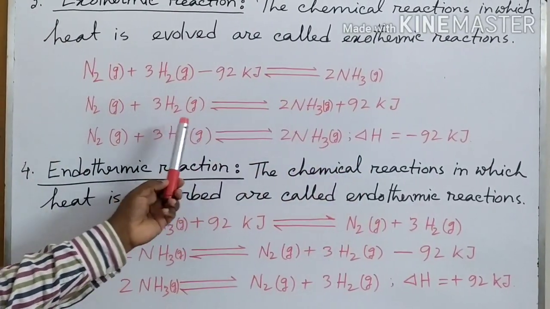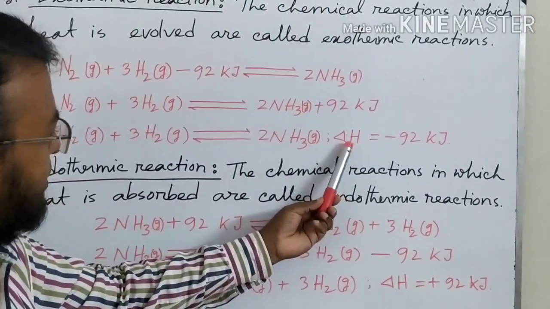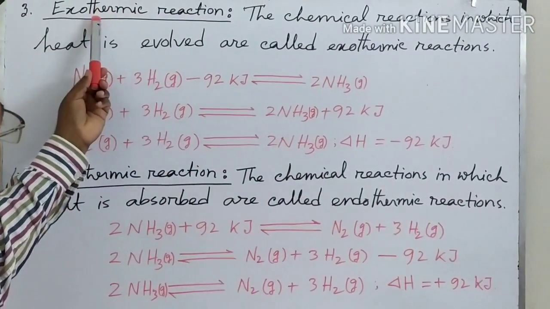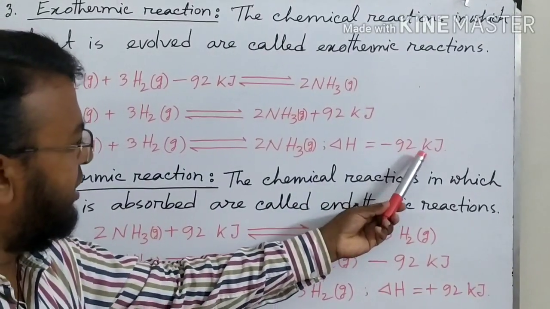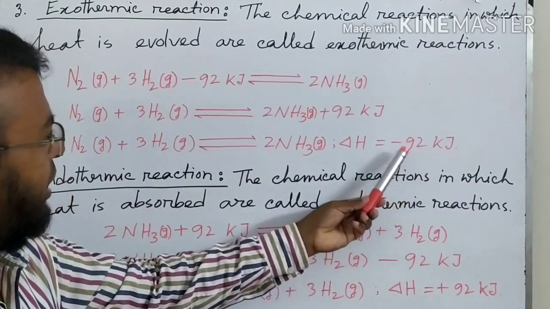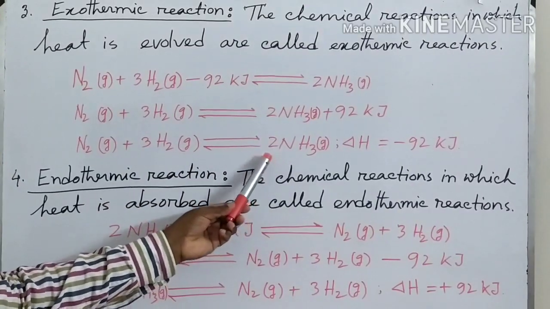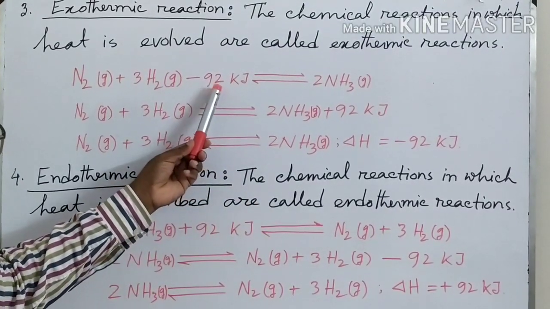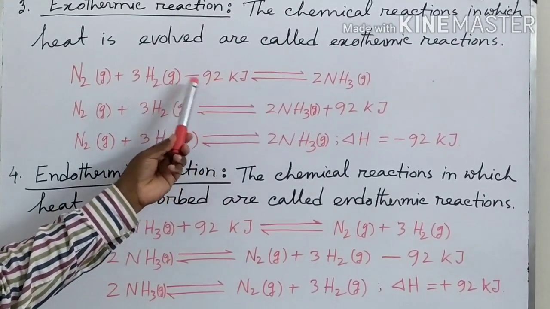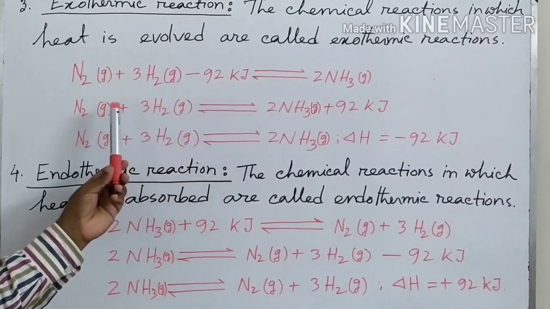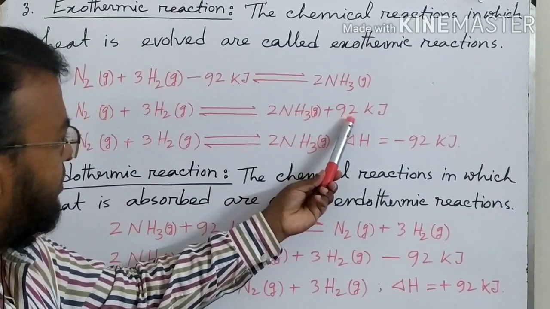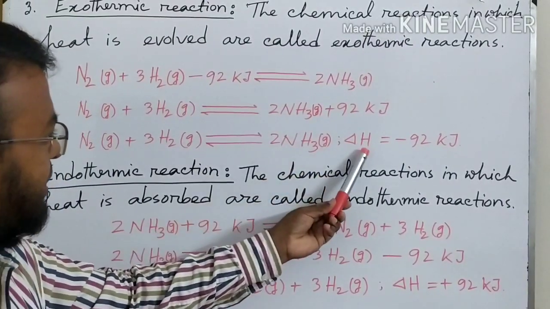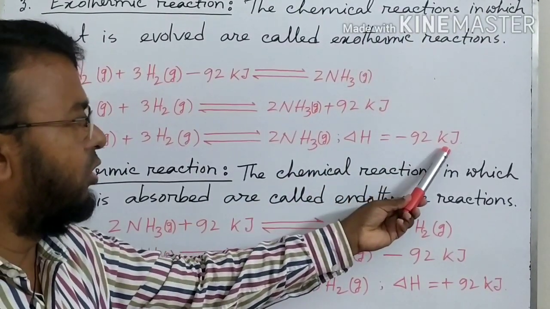Again it can be written as delta H condition. That means we know that in an exothermic reaction delta H is negative, so it will be minus 92 kilojoule. So it can be written in three ways. If I write the amount of heat with the reactant, it is minus. If I write the amount of heat with the product, then it will be plus. Then if I write delta H, it will be minus 92 kilojoule.